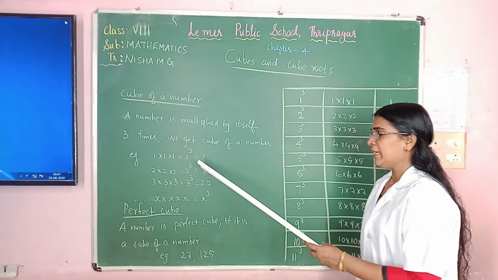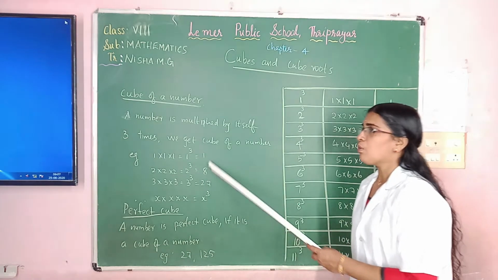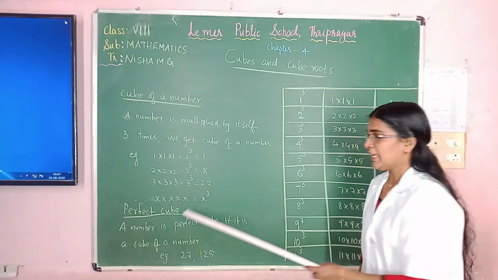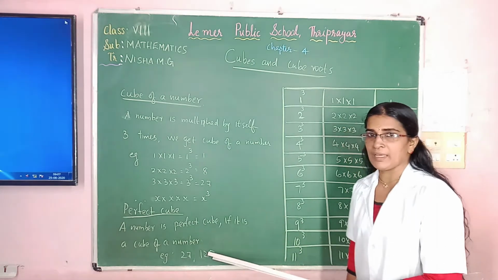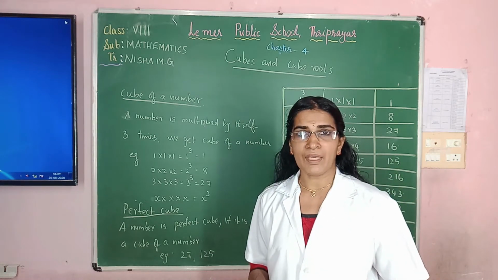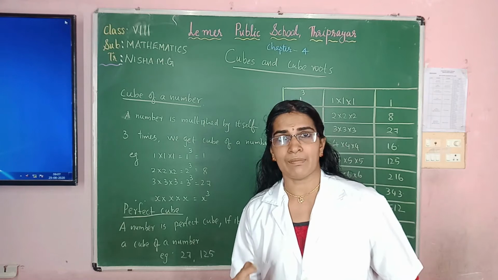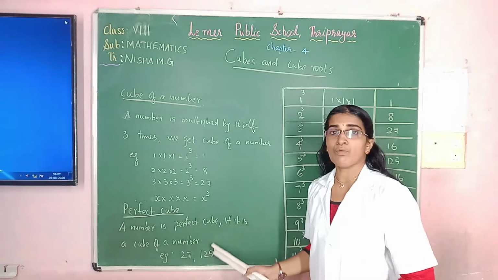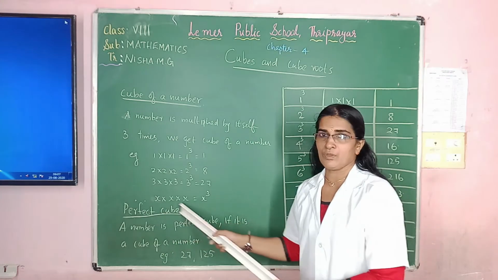So 1, 8, 27, all these are perfect cubes. Again, example given, 125. 125 means 5 into 5 into 5. We multiplied 5 three times. The result is 125. So 125 is a perfect cube.